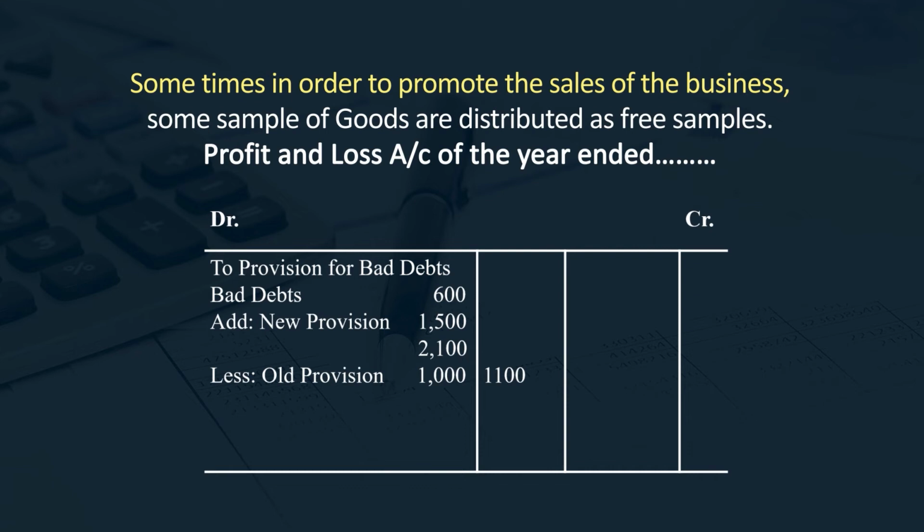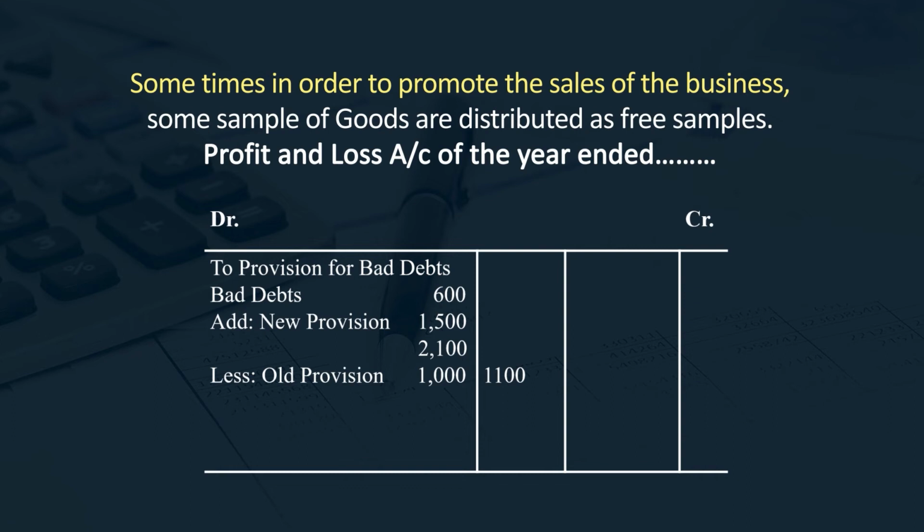So here we will simply apply this equation on the information provided to us. The old provision on January 1st 2018 was rupees 1000, bad debts written off during the year were 600 rupees, and the new provision required is rupees 1500.